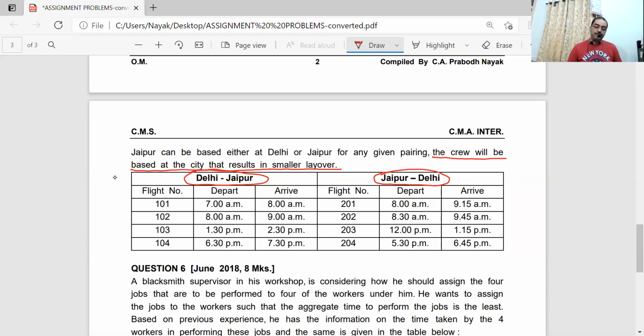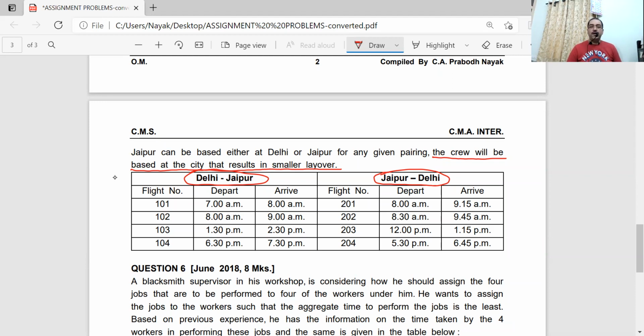Same with the other way around also. If the flight is starting from Jaipur to Delhi, then the return flight is the same way. So the timings now are 7 to 8, 8 to 9, 1:30 to 2:30, and 6:30 to 7:30. 4 flights are there.